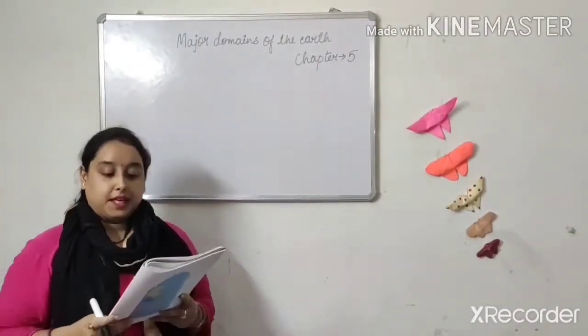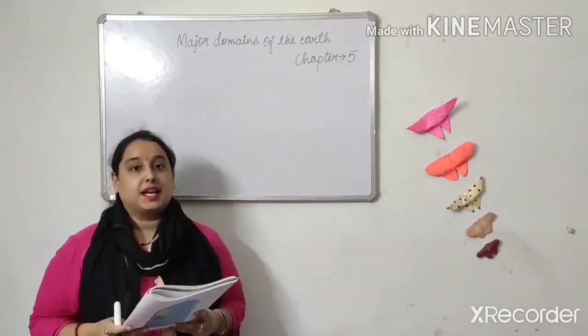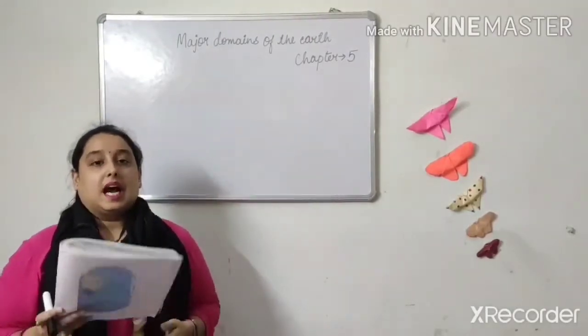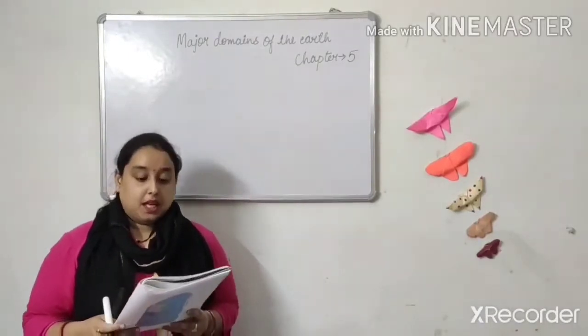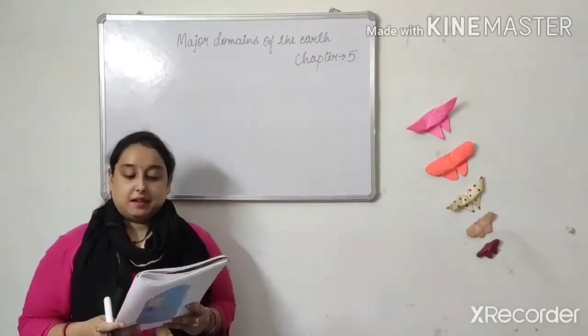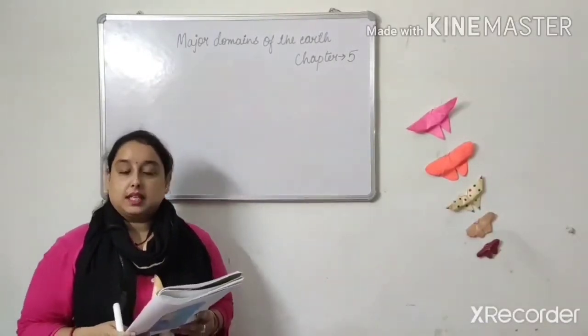As you have read in the first chapter, the earth is the only planet which has life. In the first chapter you have read how we are surviving and how the earth is our life. Human beings can live here because the life-sustaining elements of land, water and air are present on the earth.